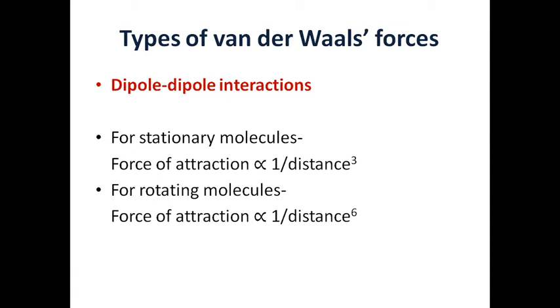The strength of the dipole-dipole interactions actually depends on whether the molecules are stationary or rotating, because we know intermolecular forces and thermal energy are inversely proportional to each other. If the molecules are stationary, they don't have high thermal energy, so their intermolecular forces will be strong. This is inversely proportional to the distance to the power cube. While if the molecules are rotating, that means the thermal energy is high, then the force of attraction will be inversely proportional to the distance to the power 6. So the molecules having high thermal energy will have a low value of dipole-dipole interactions.